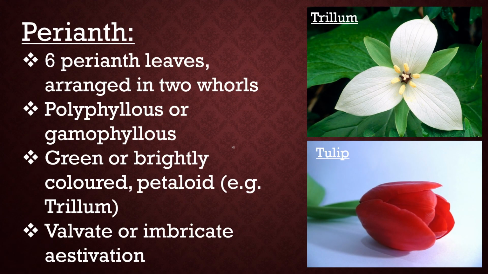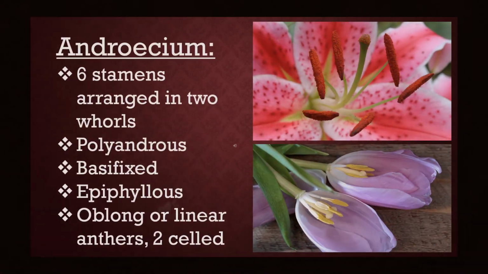What is perianth? The calyx and corolla are combinedly termed as perianth leaf. The flowers have 6 perianth leaves which are arranged in two whorls. They may be polyphyllous or gamophyllous with green or bright colored petals. The flowers may have valvate or imbricate aestivation. Perianth may be scarious or membranous.